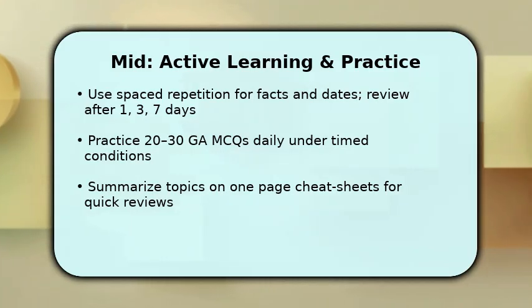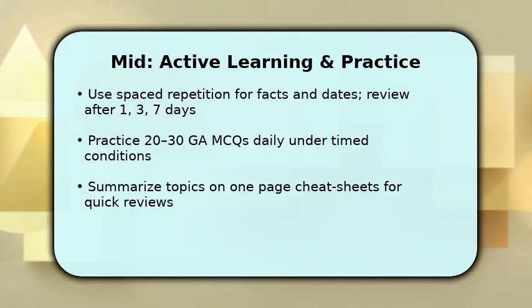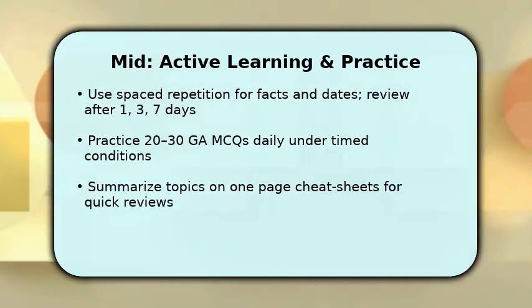Once comfortable, practice 20 to 30 multiple-choice GA questions daily under timed conditions so you learn pacing and question patterns. Make one-page cheat sheets for each topic and update them weekly. They speed last-minute revision. These steps force retrieval practice, which strengthens recall far more than passive reading.